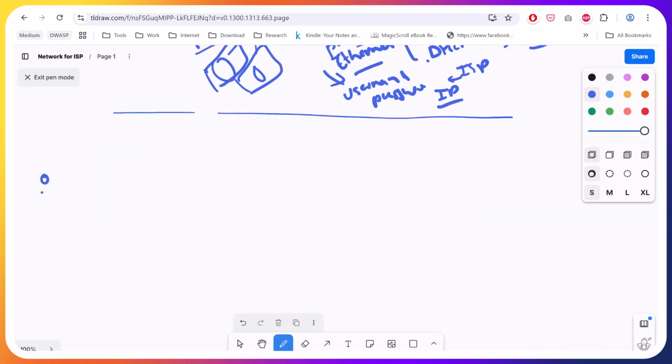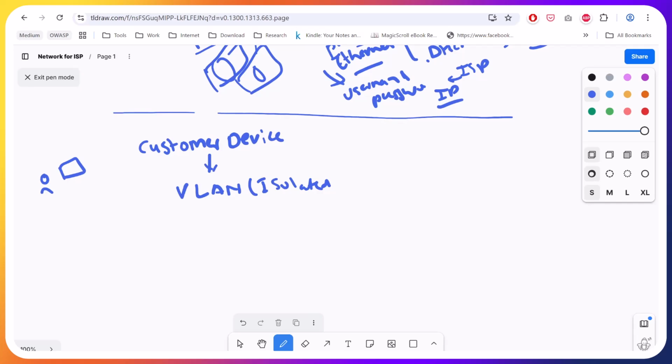This is a customer device. The customer device will come from a VLAN, right? So VLAN isolated, correct. Then it will go to PPPoE or IPoE.